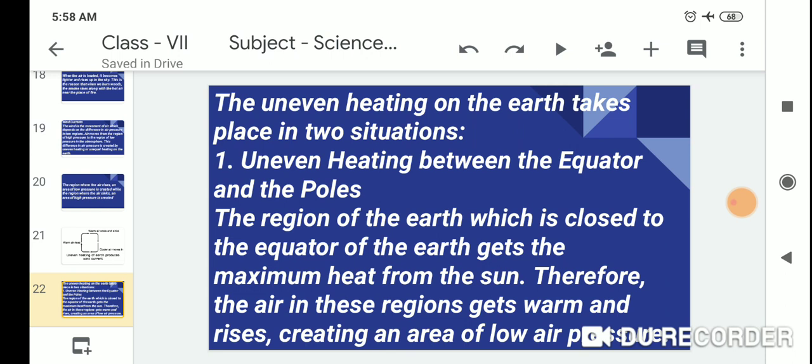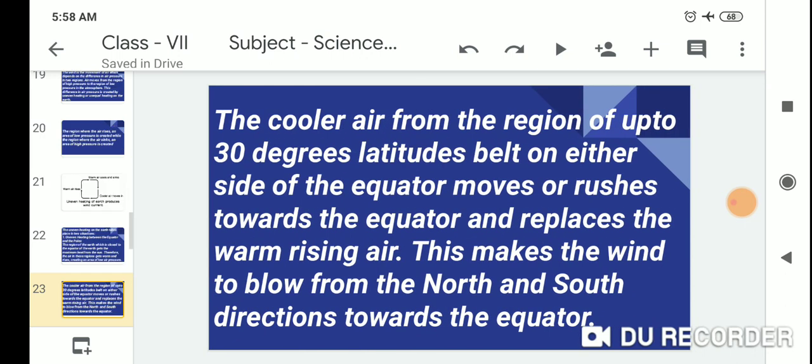So therefore, the air in the region gets warm and rises, creating an area of low air pressure. The cooler air from the region up to the 30-degree latitude belt on either side of the equator rushes toward the equator and replaces the warm rising air. This makes the wind blow from the north and south directions toward the equator.